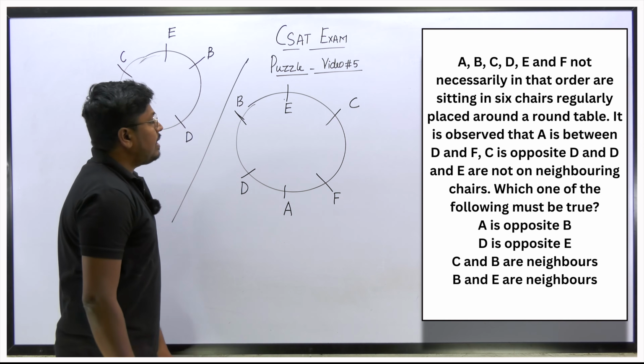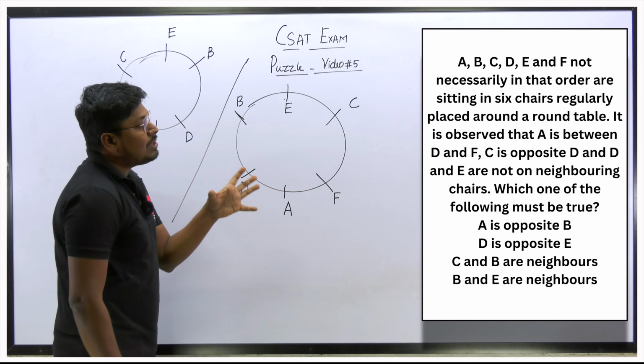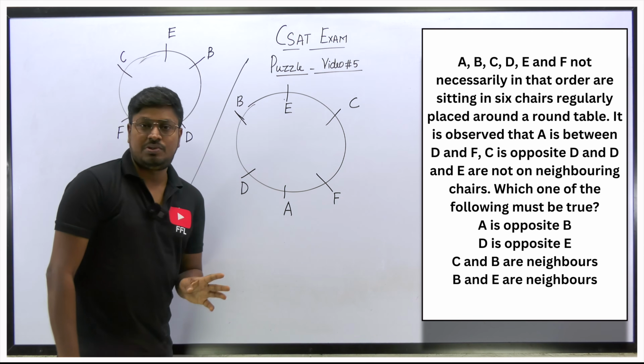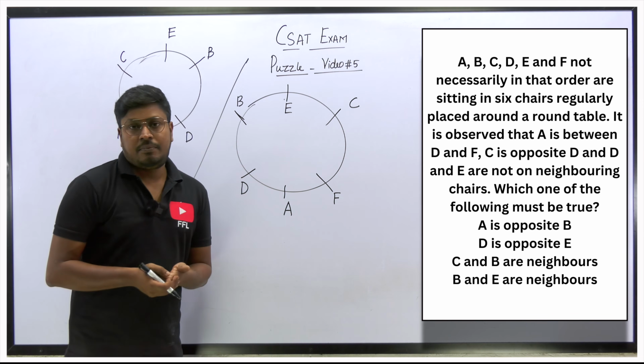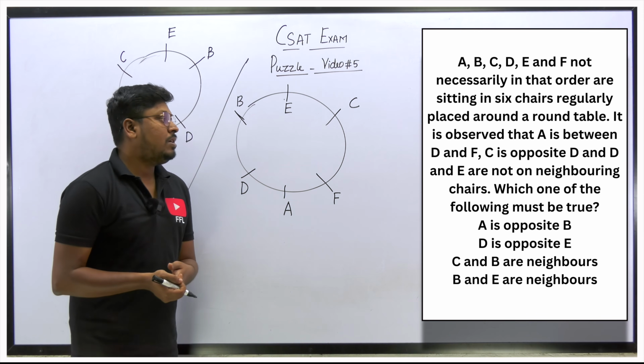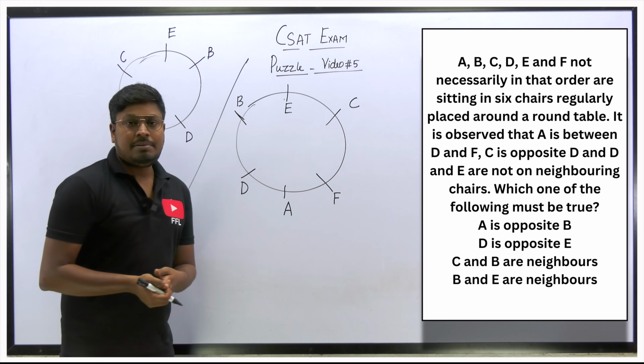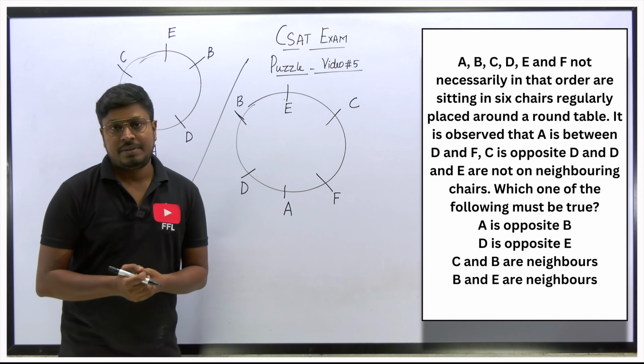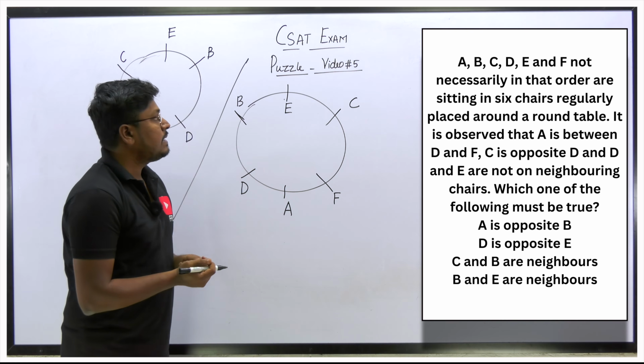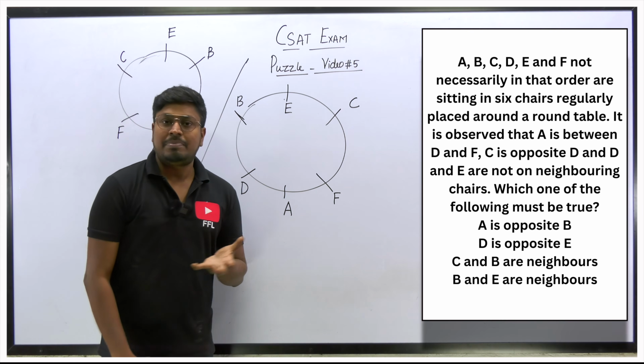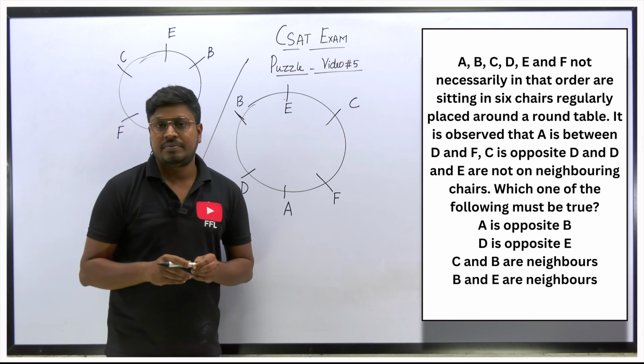So after reading the complete thing, we came to know that only point number 4 is true. The first 3 points are false. So we can say that B and E are neighbors, which is point number 4, and that is the answer for the question. Again, it's easy, right? You don't need to spend that much time to solve these kinds of questions.